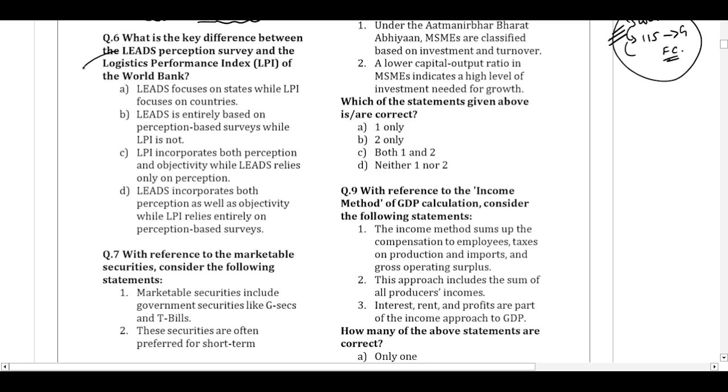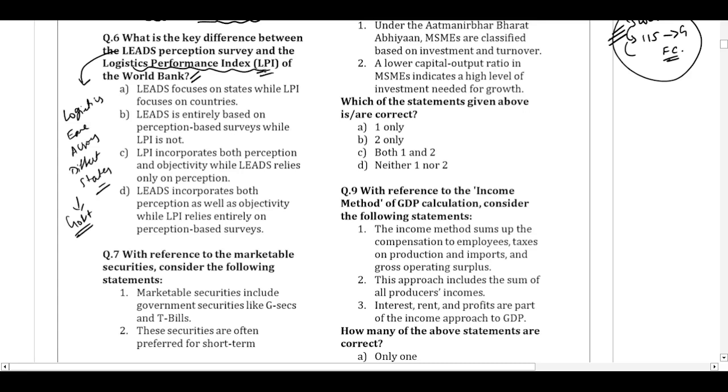firstly, we'll look at LEADS. The full form of LEADS is Logistics Ease Across Different States. So, this was launched by the Indian government to study the logistics sector within the country. And there is a logistical measure at the international level, launched by the World Bank, and that is the Logistics Performance Index.